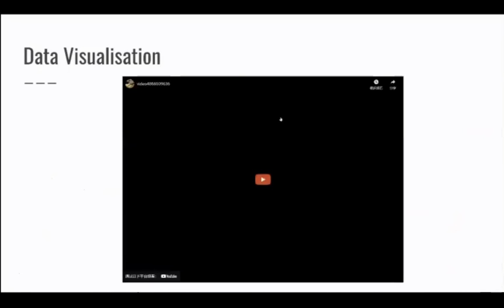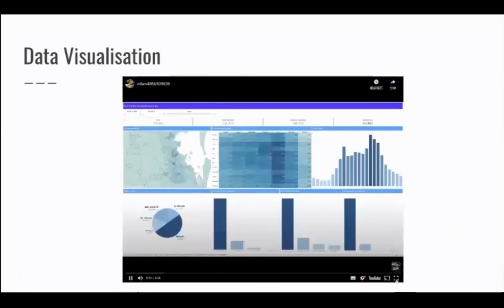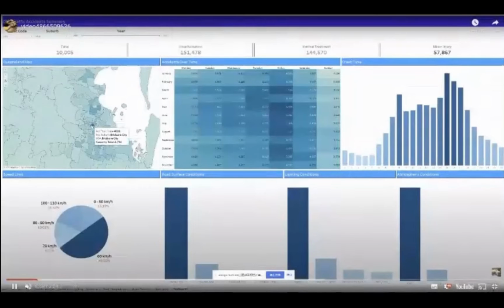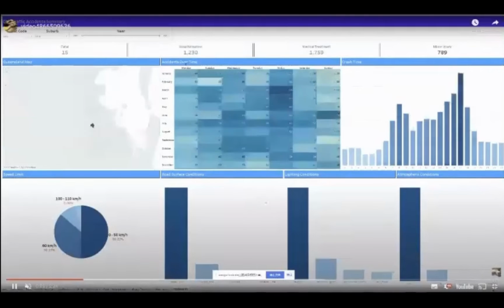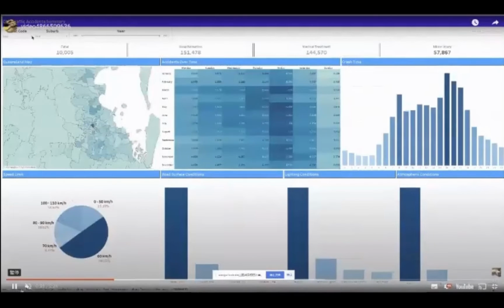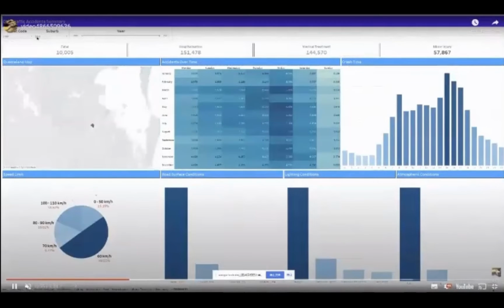Next, please. And have a look. Okay, so as you can see on the map, we can just click the map, and then you can see the information of the postcode, suburb, and the LGA, and the casualty total number. You can also use the postcode to select which postcode we want to know.